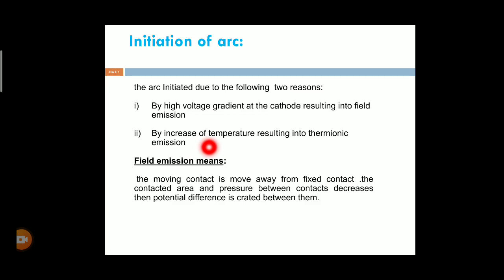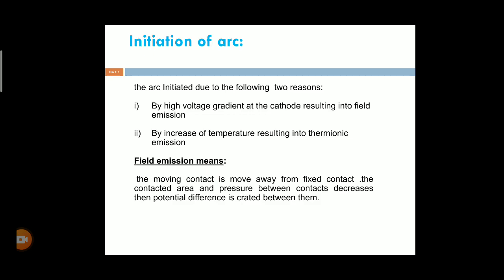First of all, what is meant by the field emission and what is meant by the thermionic emission? The two main causes of initialization of the arc are the field emission and the thermionic emission.